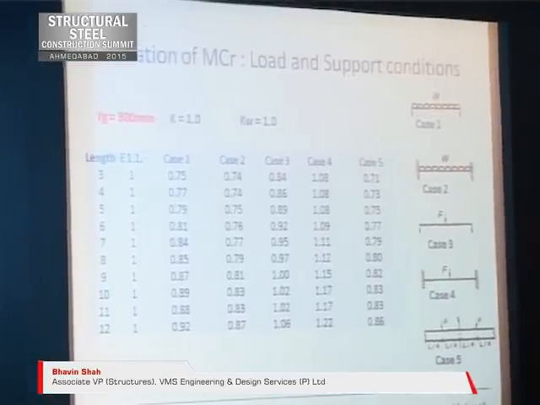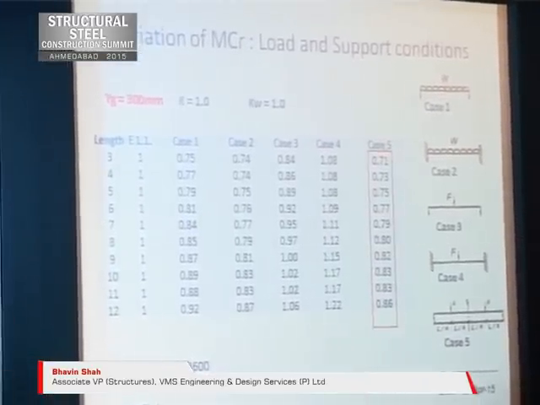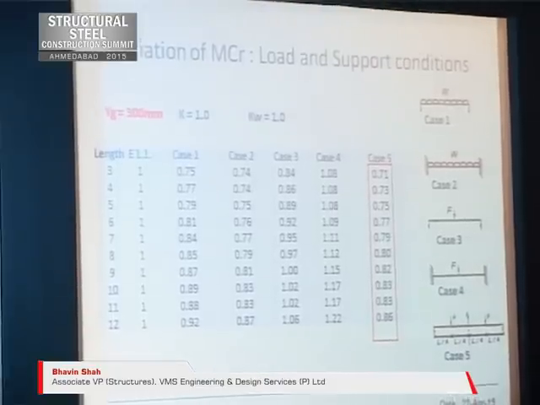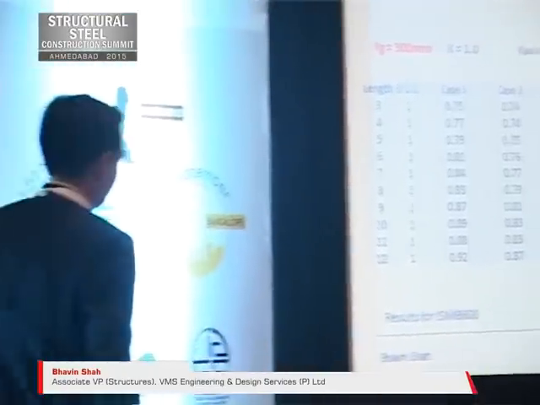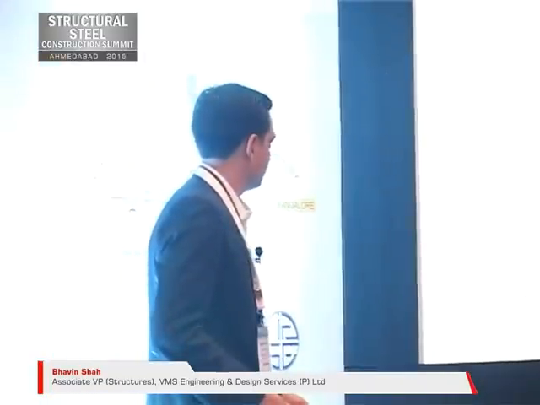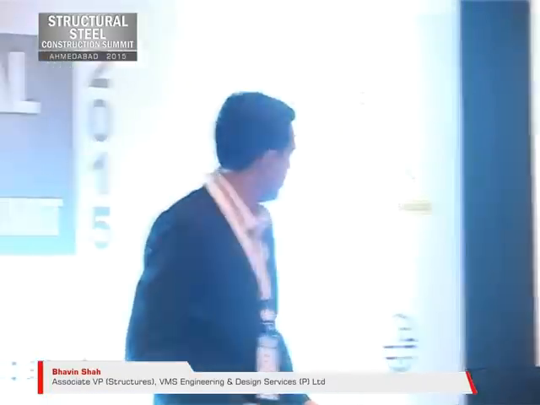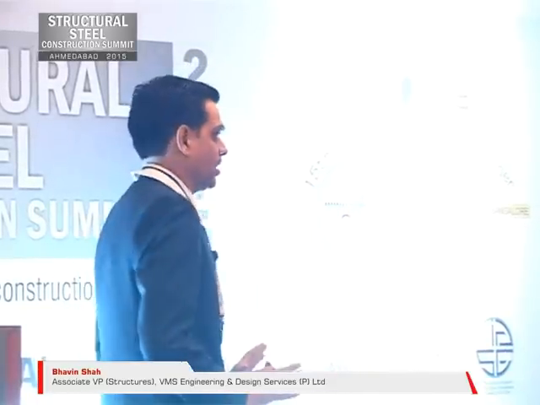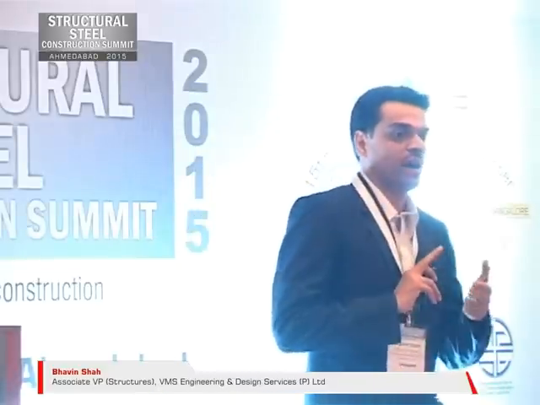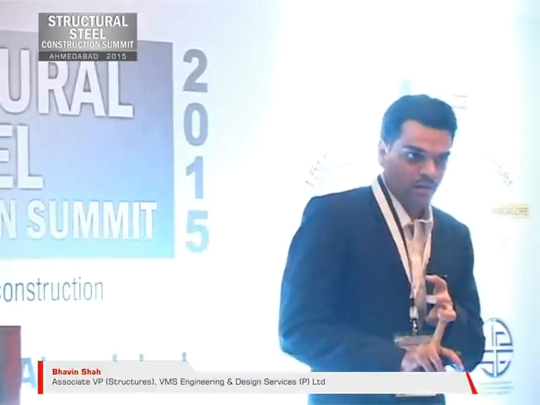But now it is getting even more interesting. You can see now it is reaching 0.75 times. That means it is now reducing. And an even more dangerous case is this one. It is 0.3 times. So in simple words, the software will give you MCR equal to 1, but actually your MCR should have been only 0.3 times that value, which is very dangerous.